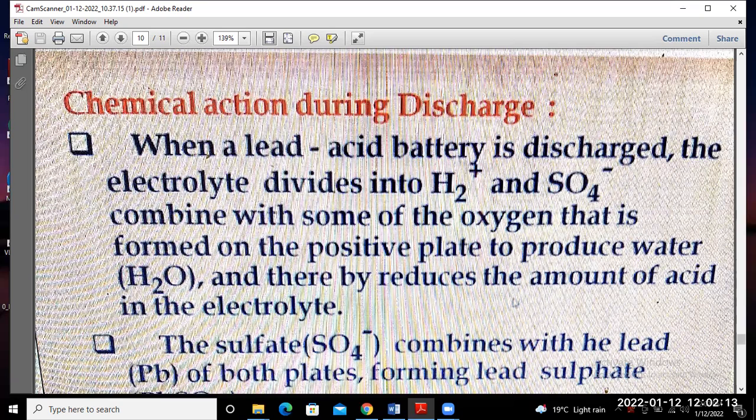Okay. So what is the formula of sulfuric acid? That means H2SO4 acid. Okay, that will be divided into two parts. That means one is the hydrogen ion, H2 plus, and sulfate, that means SO4 minus. Okay, and the sulfate combines with the lead of both plates, that means the positive plate and the negative plate. Okay, forming lead sulfate.